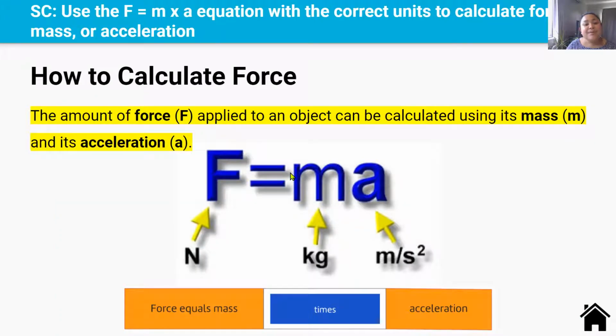Alright, so we've talked about force and mass, and we've talked about weight, and we've talked about acceleration. Now we're ready to learn how to calculate forces. The amount of force applied on an object can be calculated using its mass and its acceleration. In this equation, force equals mass times acceleration. The times is hidden in here. You don't have to put the times, you can just write mass times acceleration. Force is measured in newtons, mass is measured in kilograms, and acceleration is measured in meters per second per second.